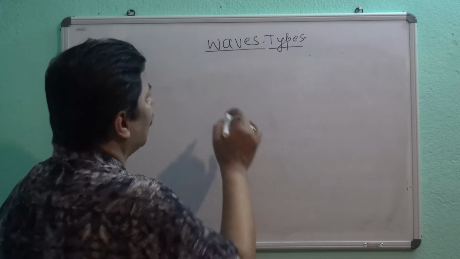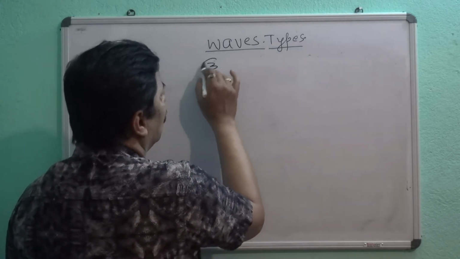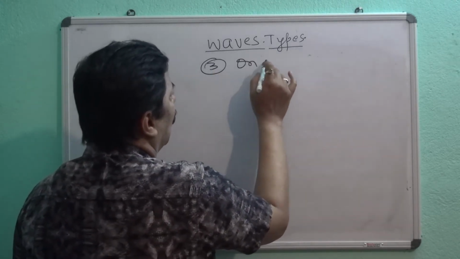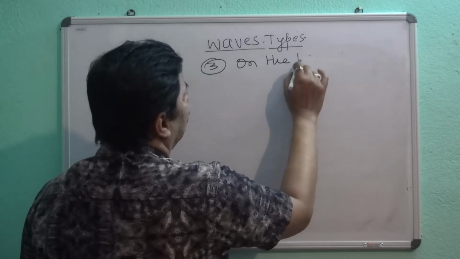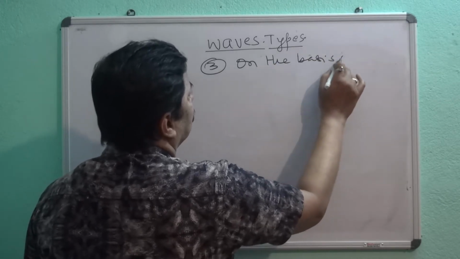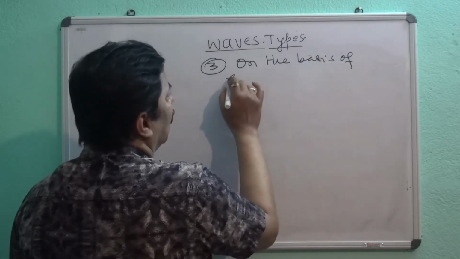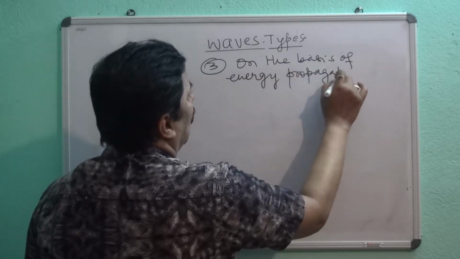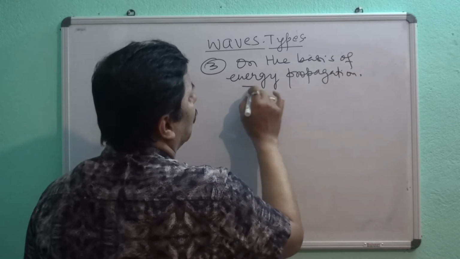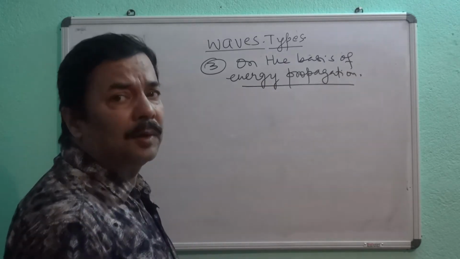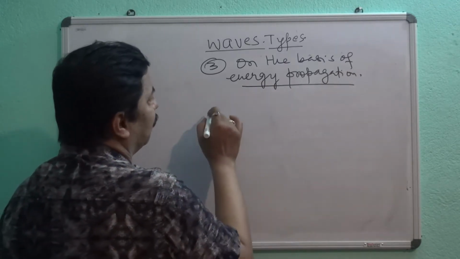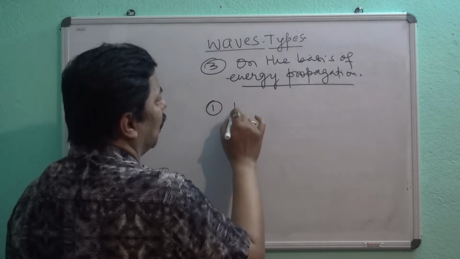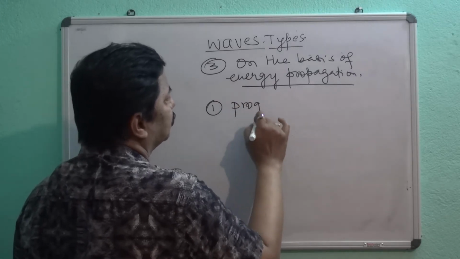Third basis is on the basis of energy propagation. On the basis of energy propagation, we have two types of wave. First is called progressive wave.